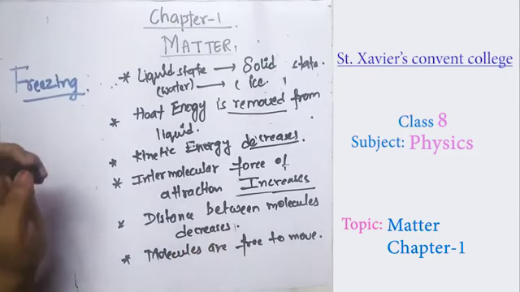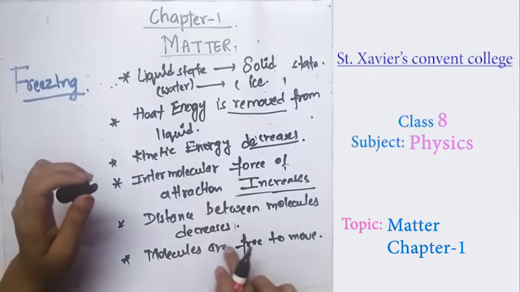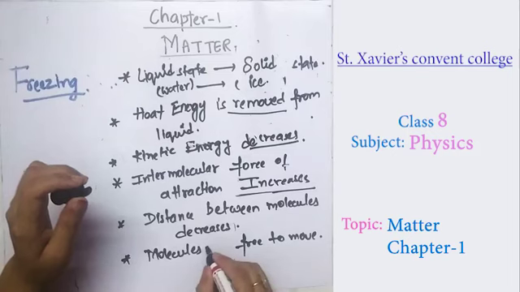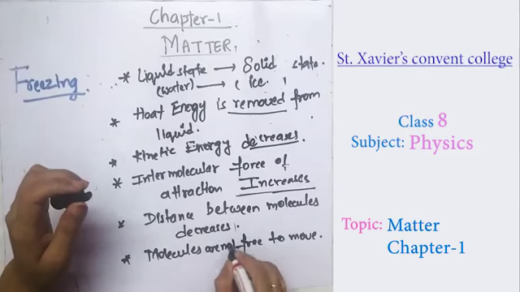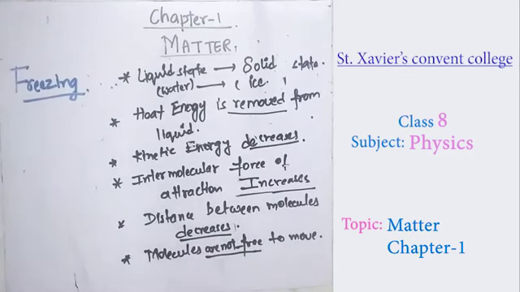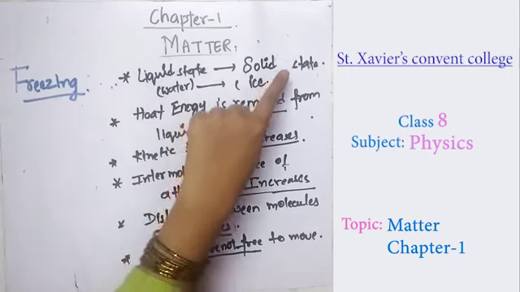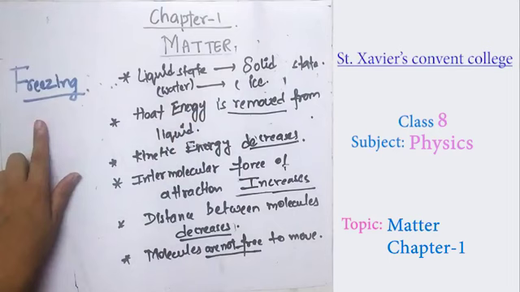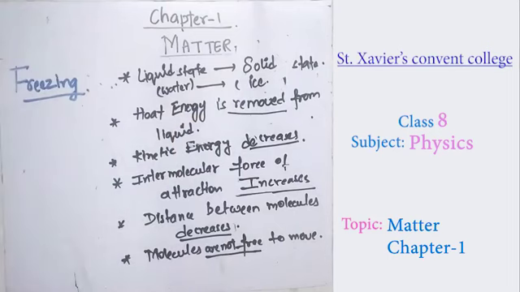The molecules are not free to move here and there, so they become confined at their position. The particular temperature at which the liquid state changes to the solid state is known as the freezing point. So these are the points you include in freezing.